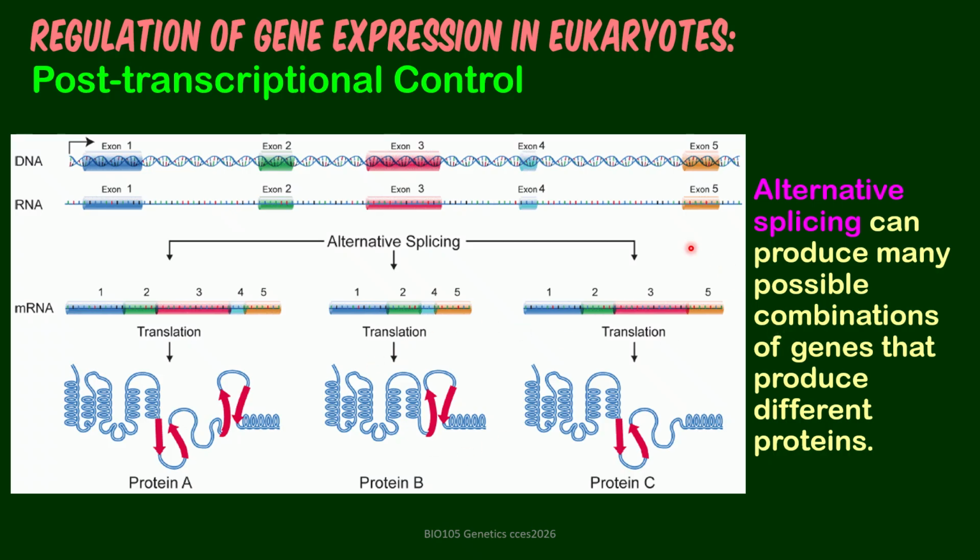So this is alternative splicing. DNA after transcription. You can see the position of exons relative to introns. Alternative splicing could involve putting together all the exons in that particular order, so 1, 2, 3, 4, 5 exons, giving rise to protein A, or when translated becomes protein A. Or it could be only 1, 2, 4, and 5, so you have another protein, protein B. Or it could be 1, 2, 3, and 5.